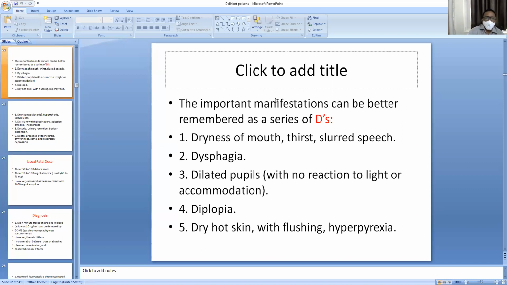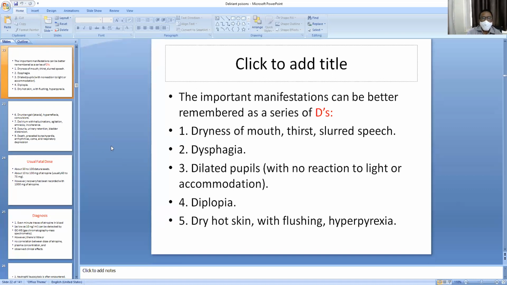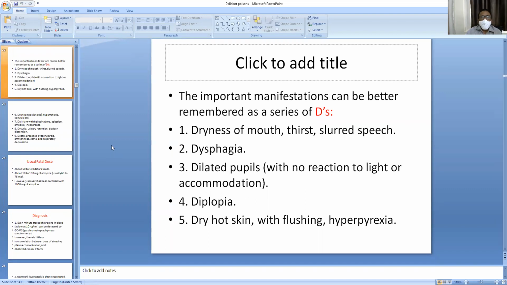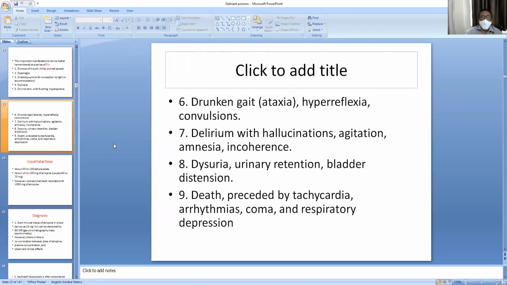Number 4 is diplopia. Number 5 is dry hot skin with flushing, hyperpyrexia. Number 6 is drunken gait, ataxia, hyperreflexia. Number 7 is delirium with hallucinations, agitation, amnesia, incoherence. Number 8 is dysuria. Number 9 is death preceded by tachycardia, arrhythmias.